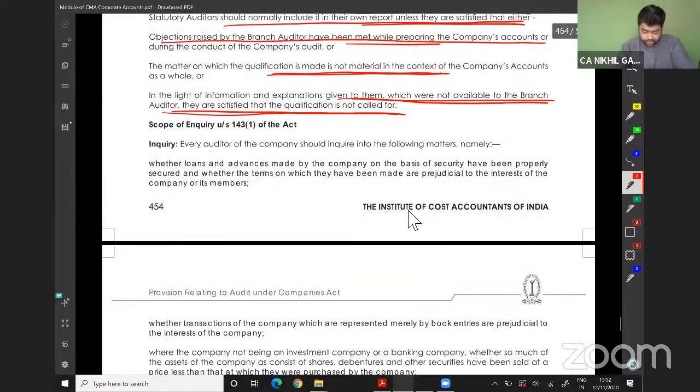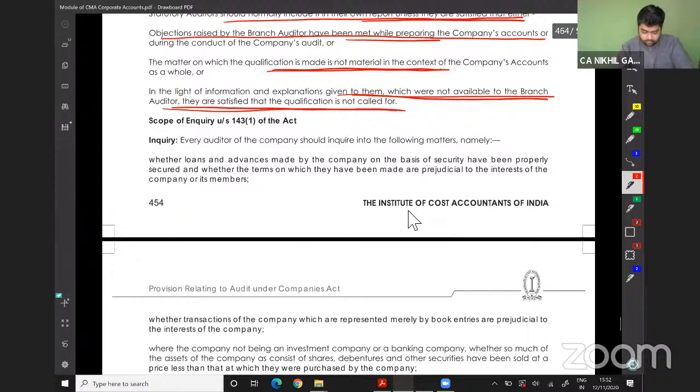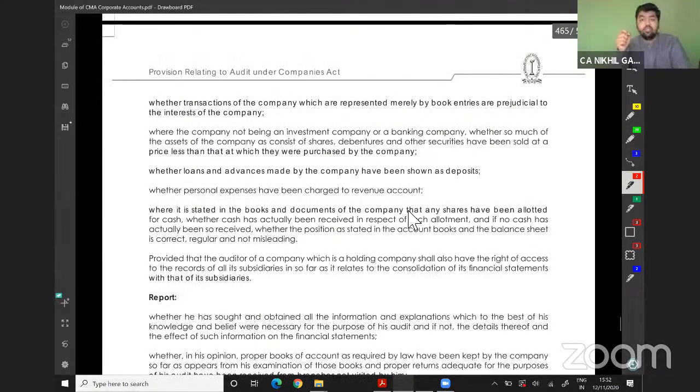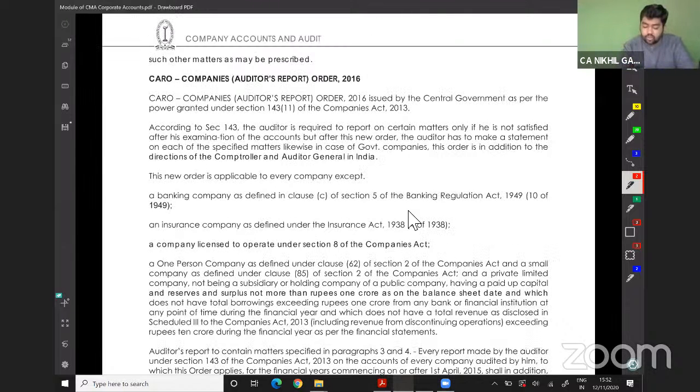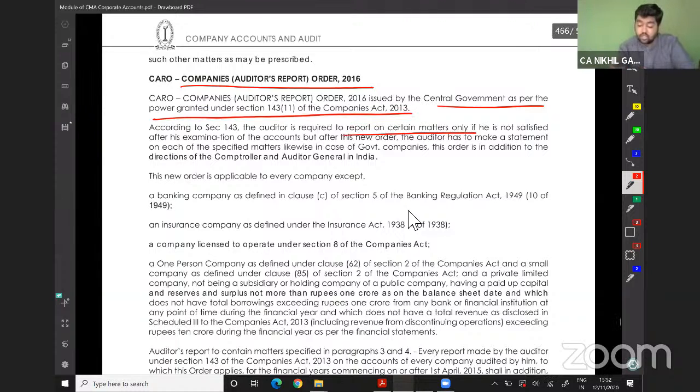Scope of inquiry. Now we will jump to CARO. Companies Auditor's Report Order 2016, issued by the central government as per the power granted under Section 143(11) of the Companies Act 2013. According to Section 143, the auditor is required to report on certain matters only if he is not satisfied after the examination of the accounts.